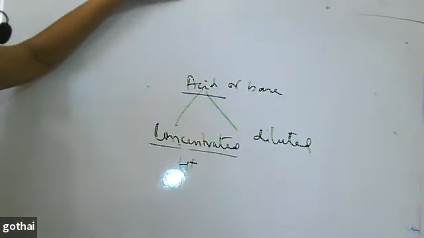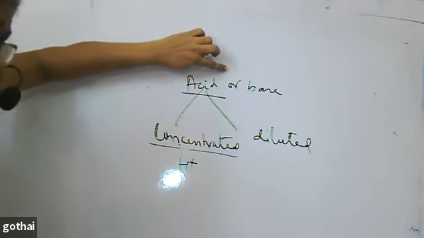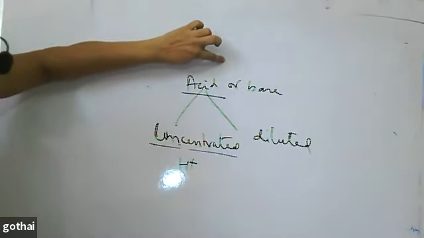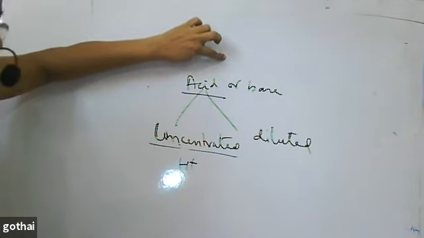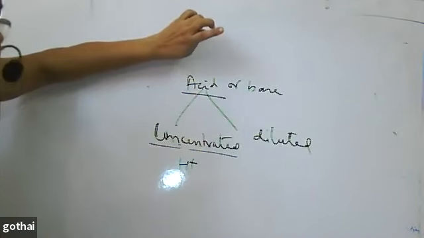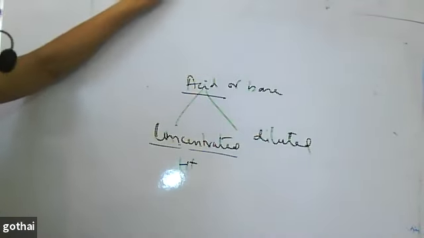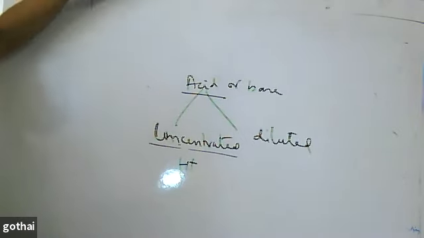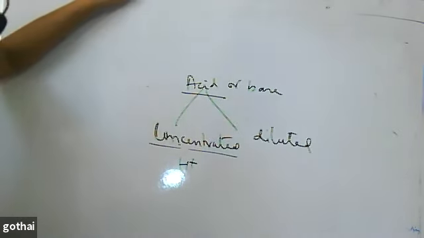So how do we define a concentrated acid? If the number of H plus ions per unit volume is more, I call that acid a concentrated acid. If the number of ions per unit volume is lesser, we call that a diluted acid. For a base, if the number of OH minus ions per unit volume is more, we call it a concentrated base. A diluted base is a solution in which the number of OH minus ions per unit volume is less. Clear? Strong and weak, I told you.